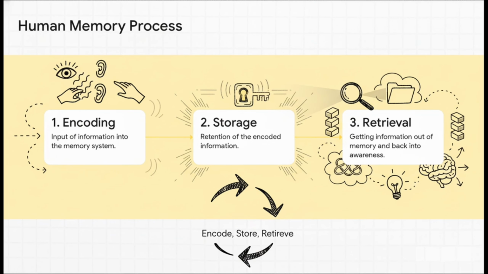Human memory really just boils down to a three-step process. First, we encode information. We take it in from our senses. Then we store it, holding on to it for later. And finally, we retrieve it, pulling it back out right when we need it. This simple cycle, encode, store, retrieve, is exactly what AI architects are trying to copy.